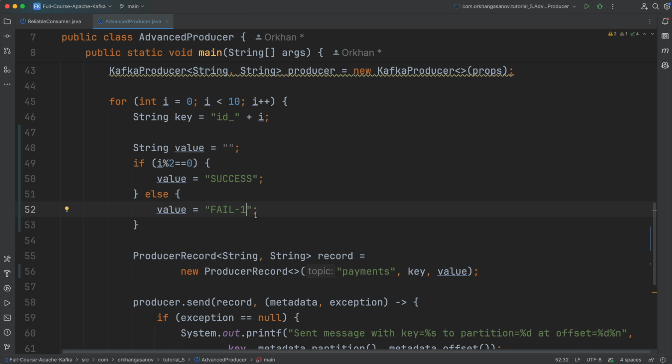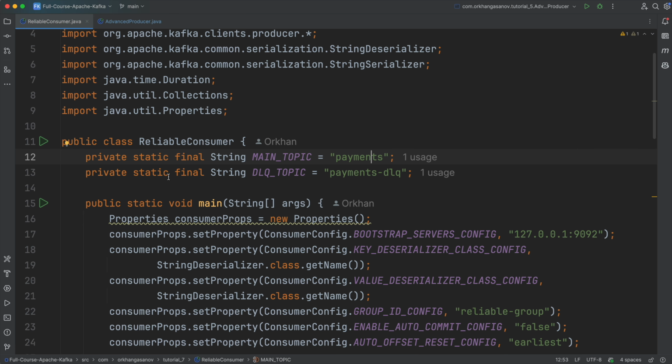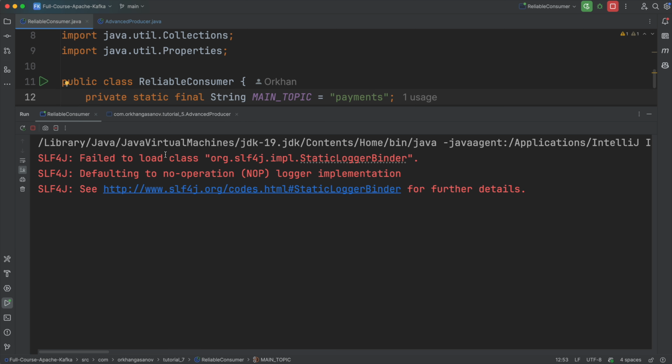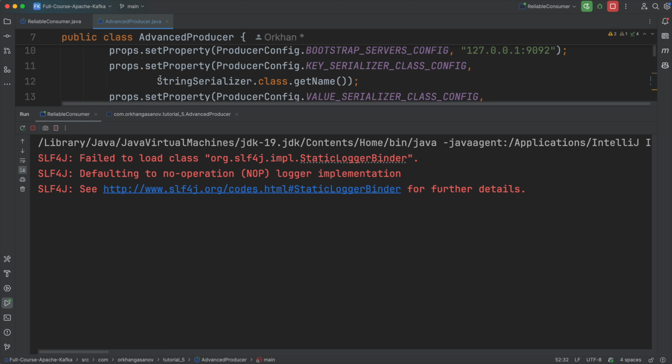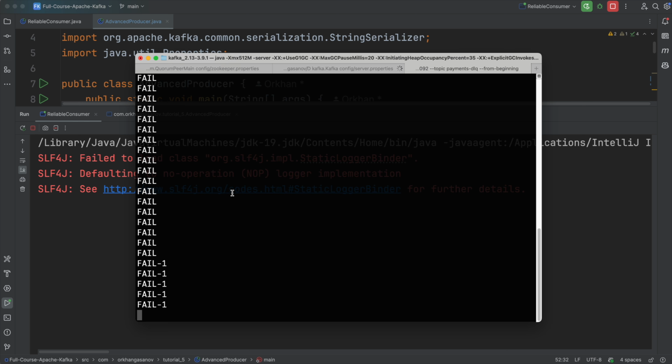So for example, let's change it to fail two, and let's send those messages and verify that they are received in our consumer. First, let's start our consumer. Now let's start our producer. We also have a consumer here, which I have already created. This is the consumer for the payments dead letter Q, right? This is the dead letter Q topic.